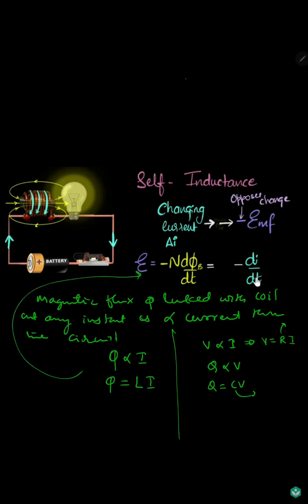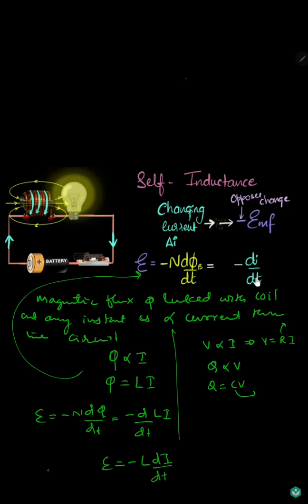if you use Faraday's second law, then what will we write? We'll write E equals minus N d phi by dt. Therefore we can write minus d by dt of phi, and I have taken phi as L i. So the final equation becomes E is equal to minus L into di by dt.